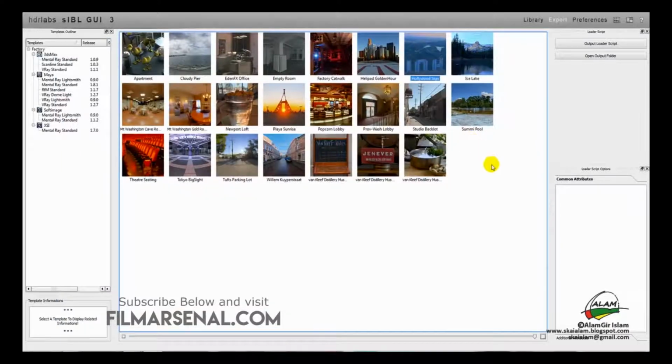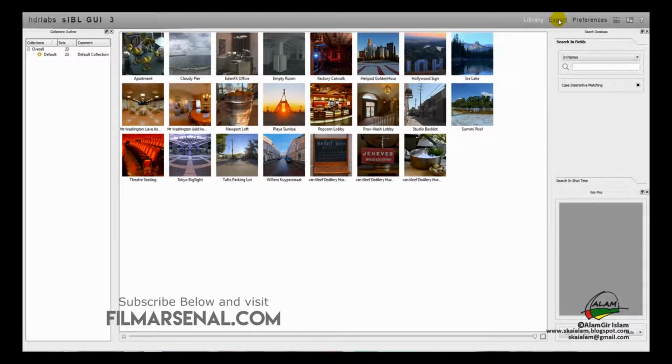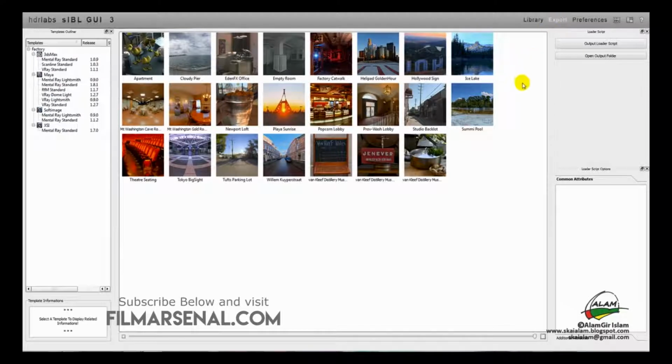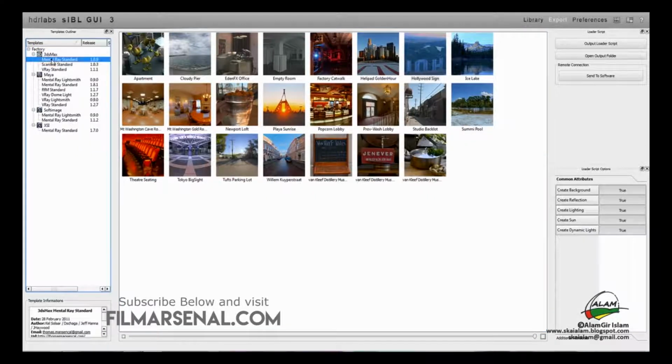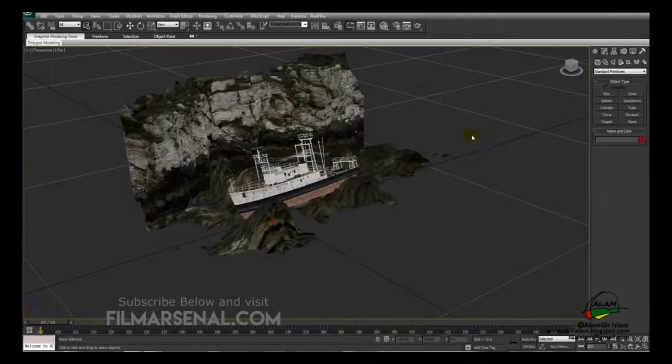So we'll go to export. If you are not in export, you can go into the export by just clicking on it, and we'll select Hollywood sign, and from 3ds Max we'll select Mantle Ray Standard, and then we'll go back to 3ds Max.